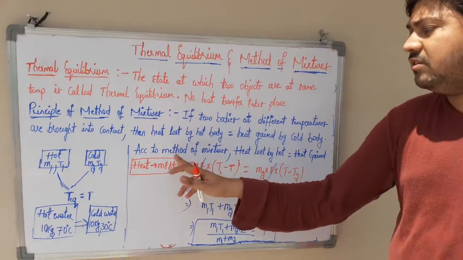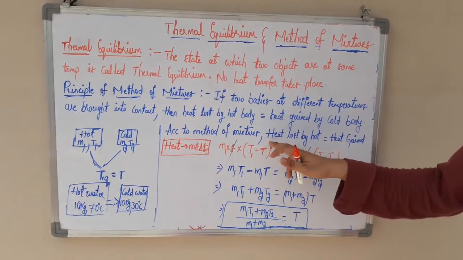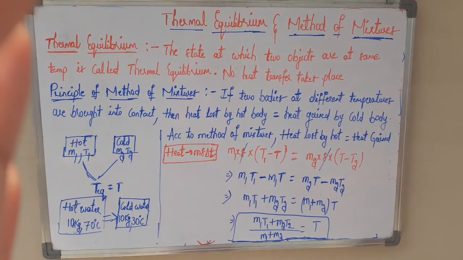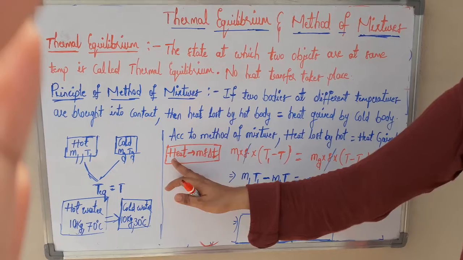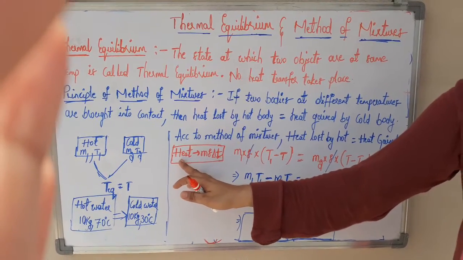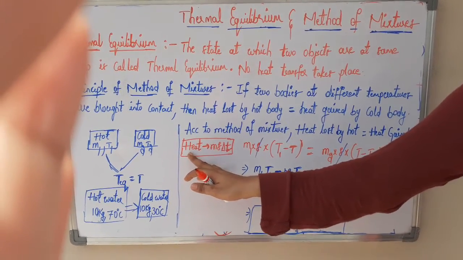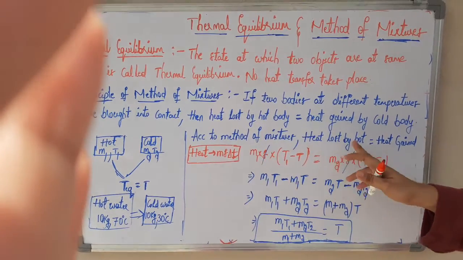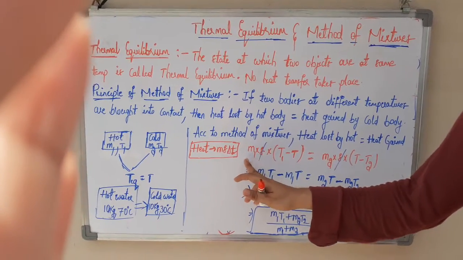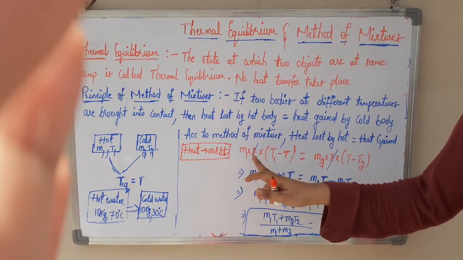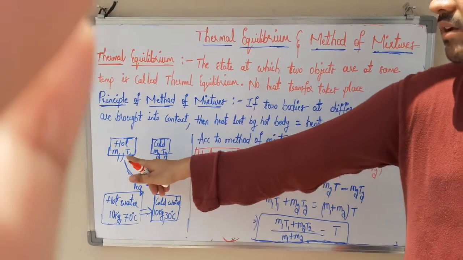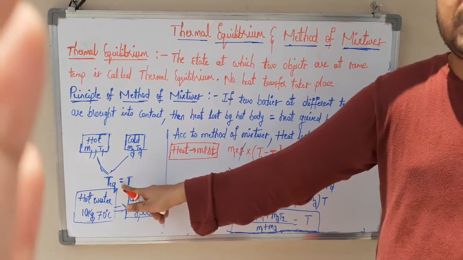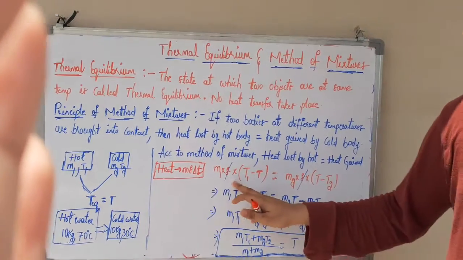So according to the principle of method of mixtures, heat lost by the hot object is equal to heat gained by the cold object. The heat energy formula we already know from the previous video. We already derived the heat energy formula, that is m s delta T. So heat lost by the hot object is mass of the hot object m1, specific heat S, into temperature change of the hot object. Initially the hot object is at temperature T1, finally it comes to equilibrium temperature T. So temperature change is T1 minus T.